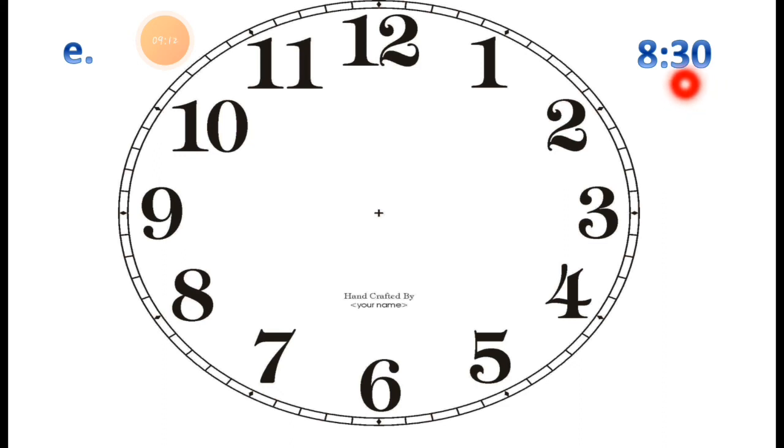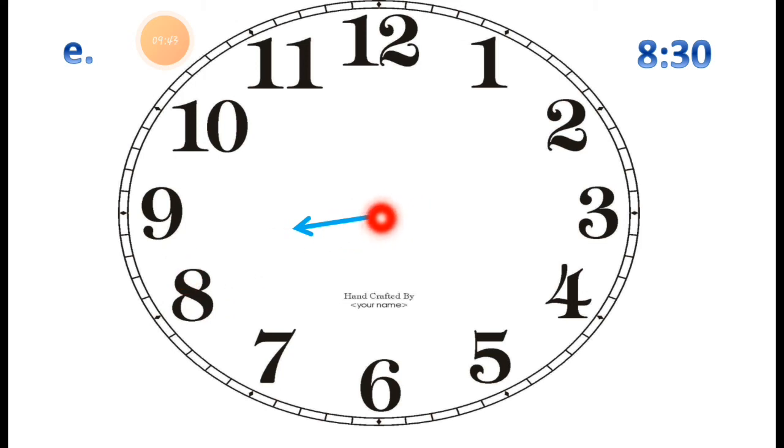Now here is the 8. The hour is 8. So where do I have to draw the short hand? Between 8 and 9, because after 8 it will be 9.